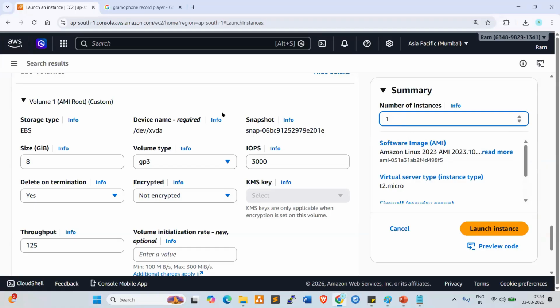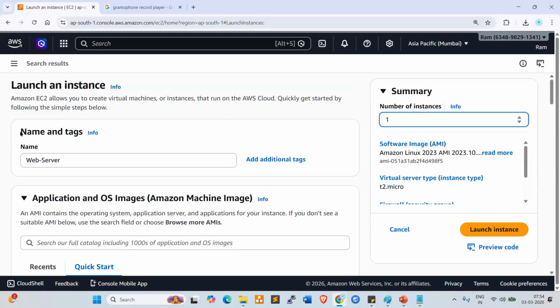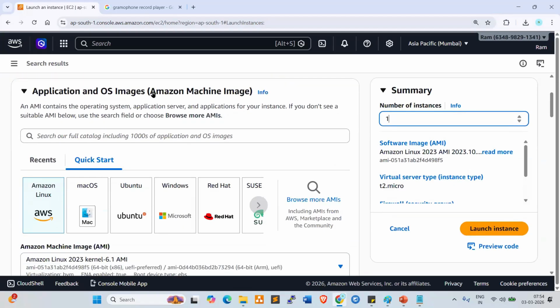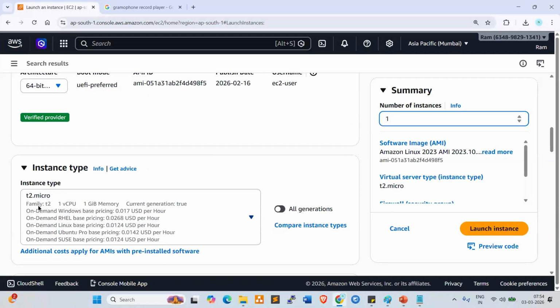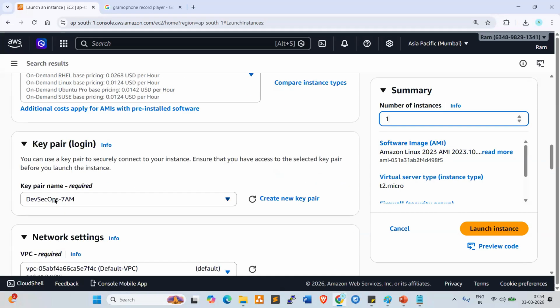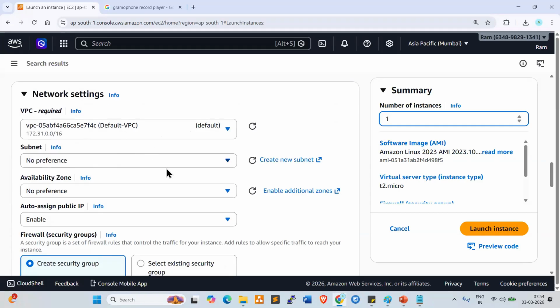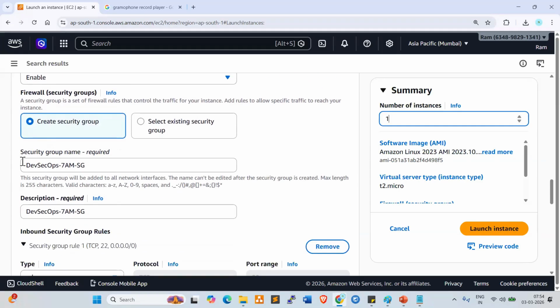Let me recap. First of all, we gave the name and tag, web server or any name. We selected the OS image, AMI, the latest Amazon Linux. Instance type, we selected t2.micro, 1 CPU, 1 GB RAM. After that, we downloaded the key pair. Network, we selected the default VPC. Subnet also default, availability zone no preference. Security group, we created this.